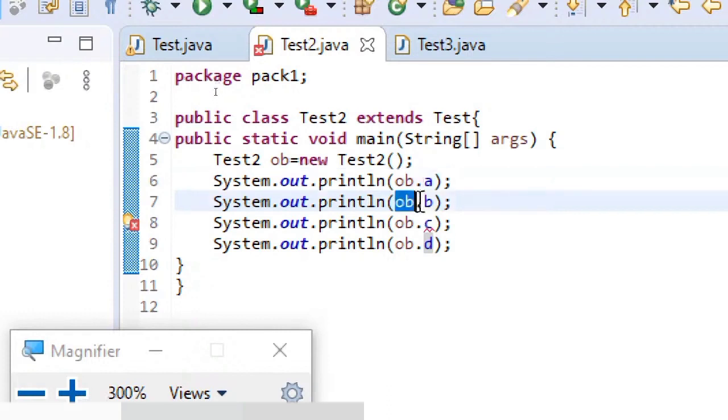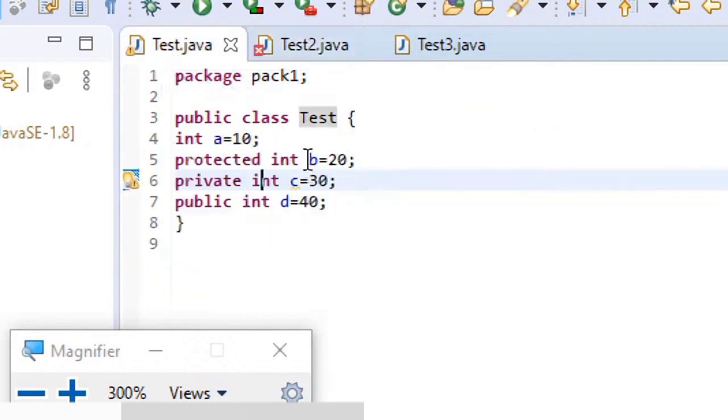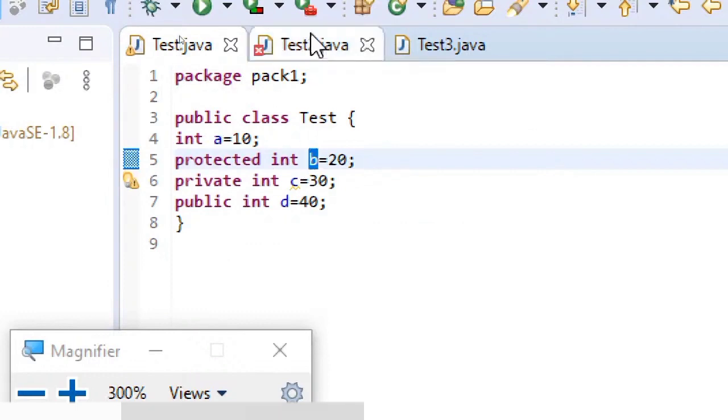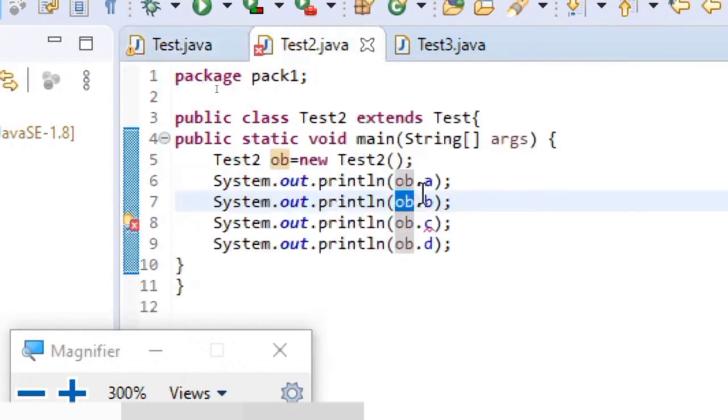Next, you are trying to access b, and there is no error. Understand it again. What is the category of b? b is a protected variable. Not only variable, understand it as a member, which is better than saying variable. When we say members, it can be either a variable or a method. So a protected member can be accessed by the subclass in the same package.